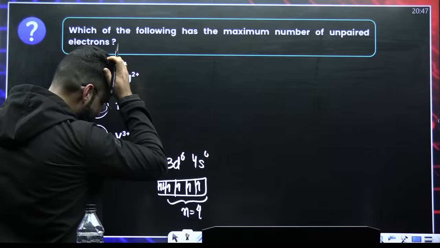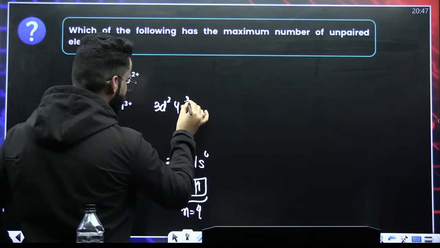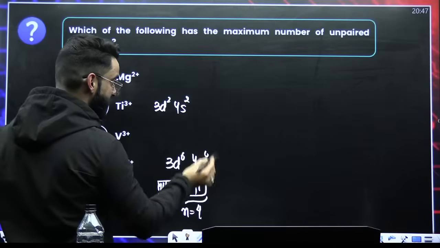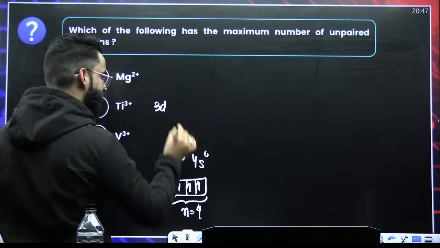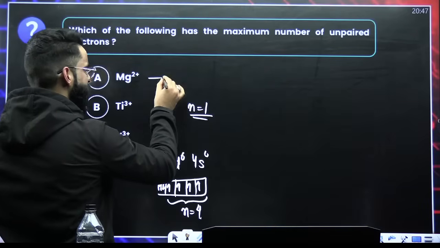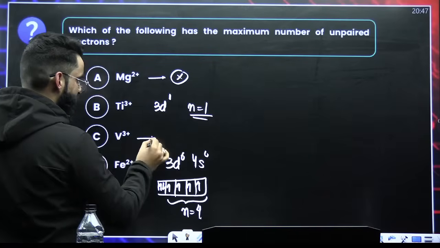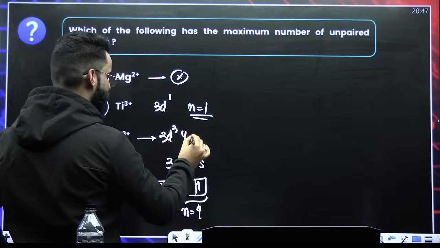Titanium, it's 3d2 4s2. But it is Ti3+. Take 3 electrons out, 2 from here, 1 from here. It becomes 3d1. So there is only 1 unpaired electron. Mg2+, no unpaired electron. Vanadium is going to be 3d3 4s2.